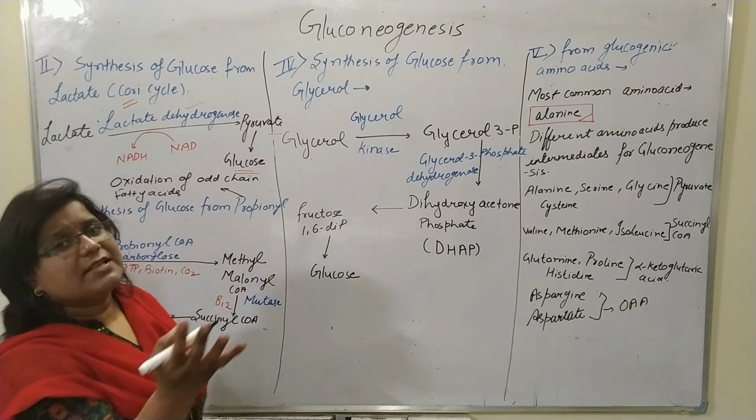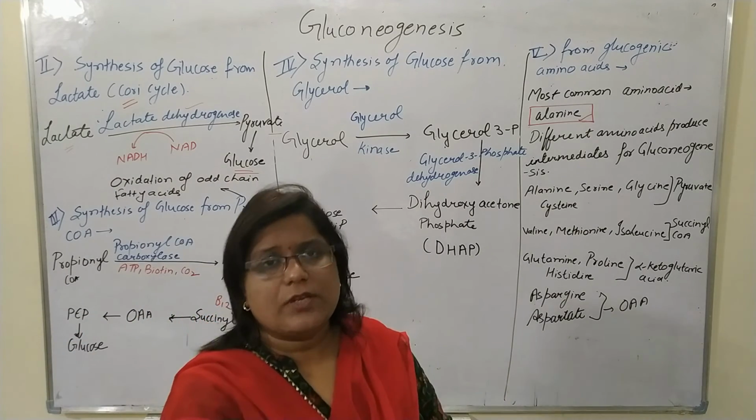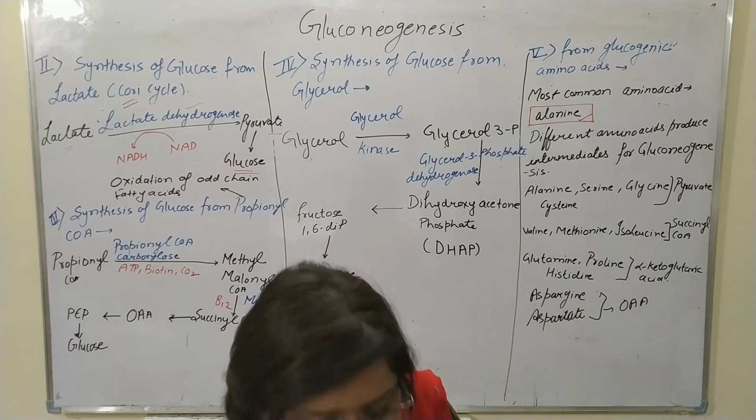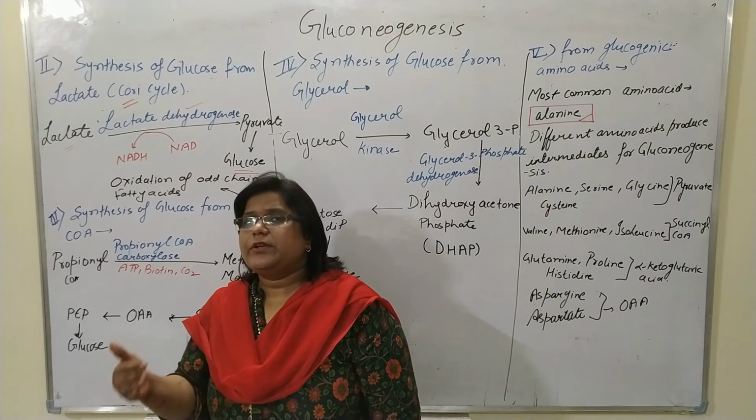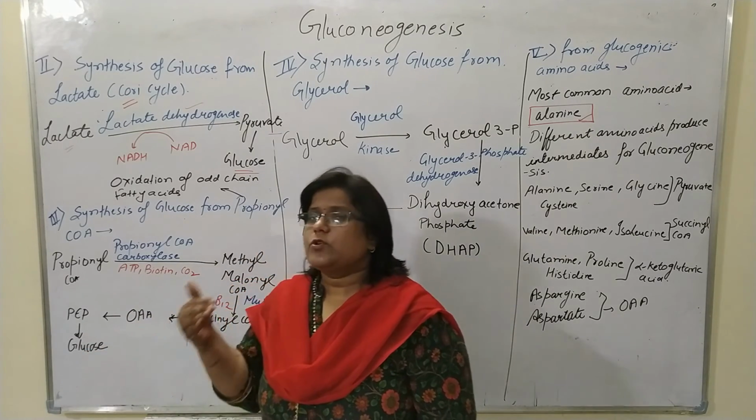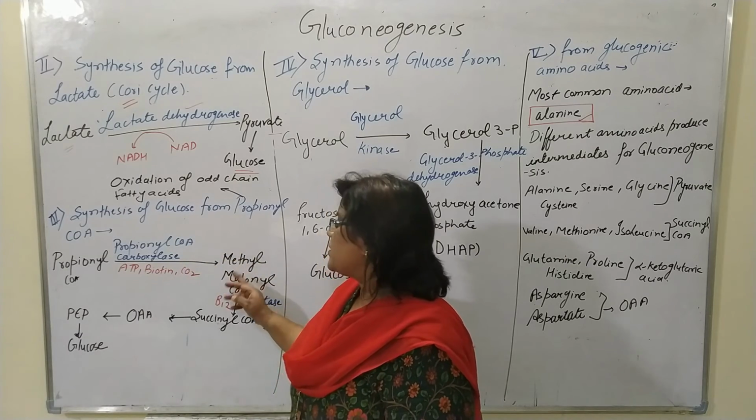Some amino acids, like methionine and isoleucine, also generate propionyl coenzyme A when they are broken down.